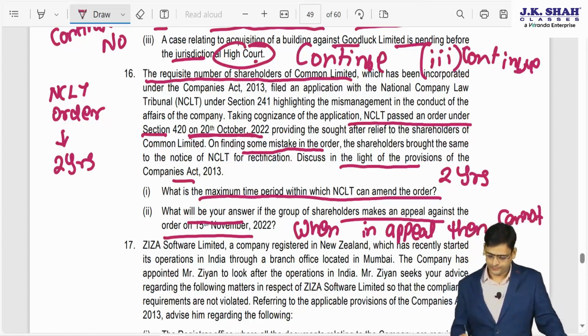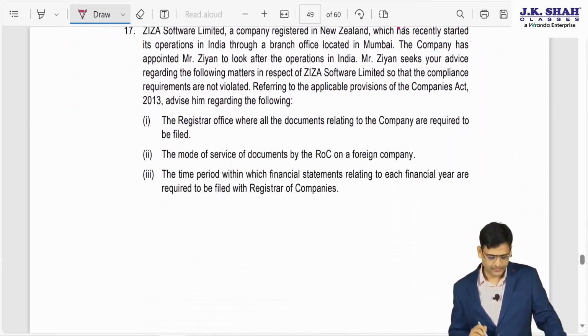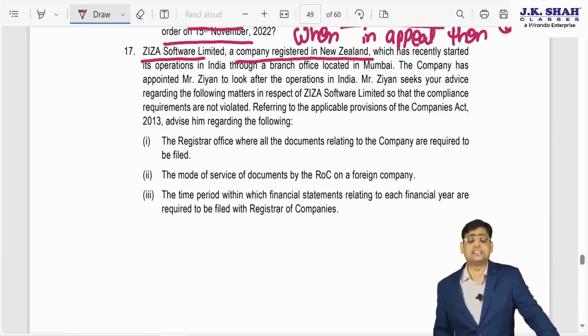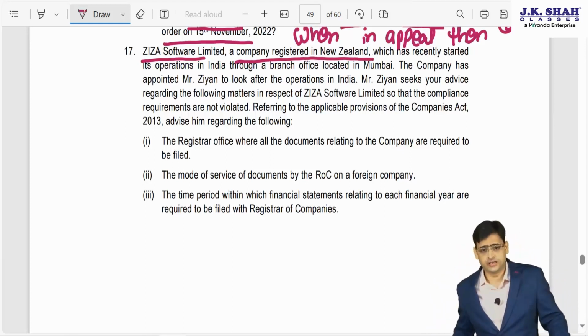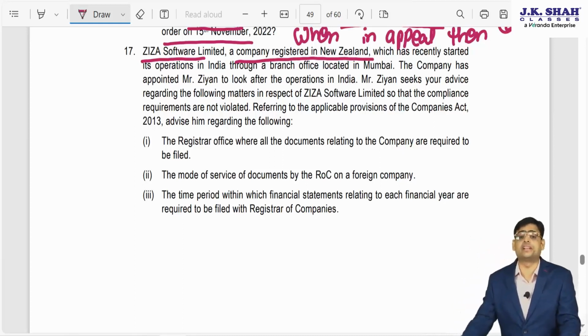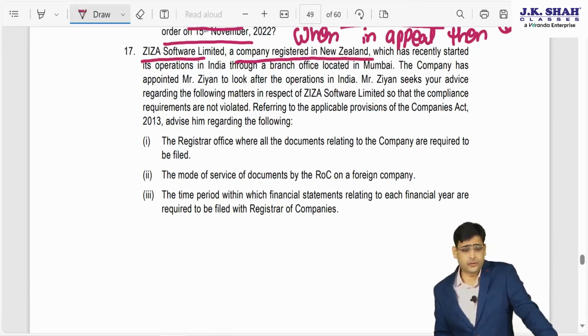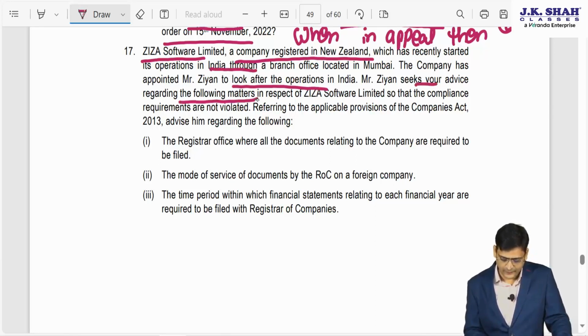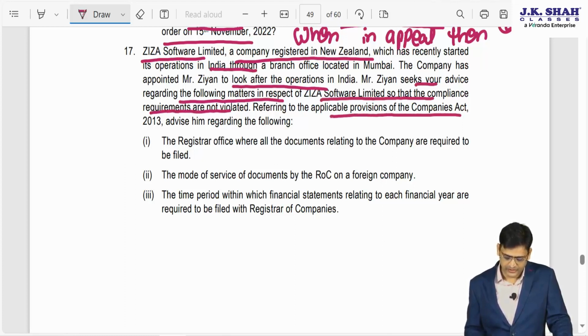Okay, now moving on to question 17. Giza Software Limited, a company registered in New Zealand, which has recently started its operation in India through a branch office located in Mumbai. The company has appointed Mr. Zian to look after the operations in India. Mr. Zian seeks your advice regarding the following matters of Giza Limited so that requirements are not violated, referring to the applicable provisions of Companies Act.